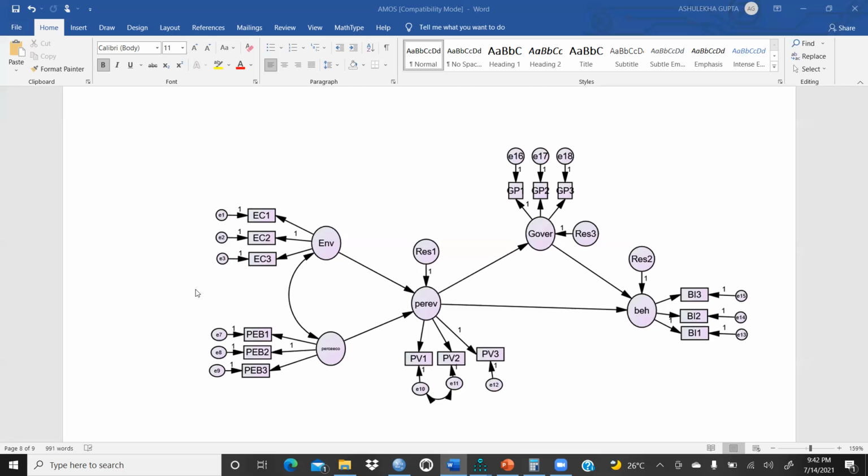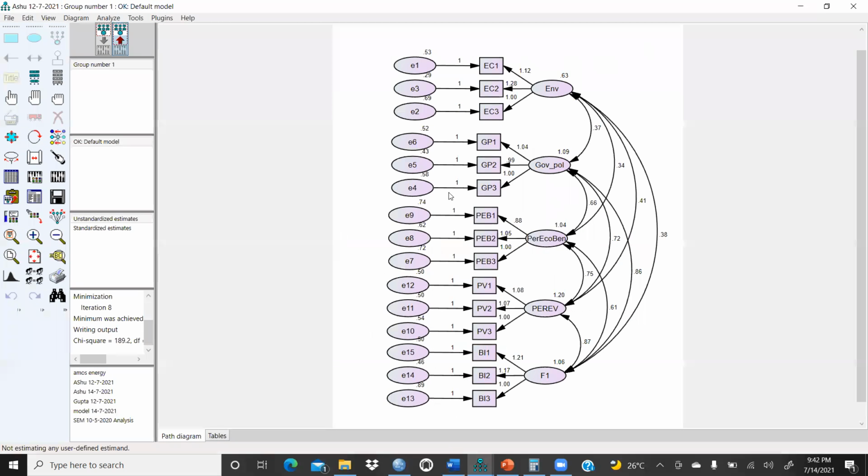This is my final model, you can see here, and this is the mediation effect I had given in this model. Government policies are the mediation factor here, and finally I accepted this model. Let's continue; this one is the CFA.